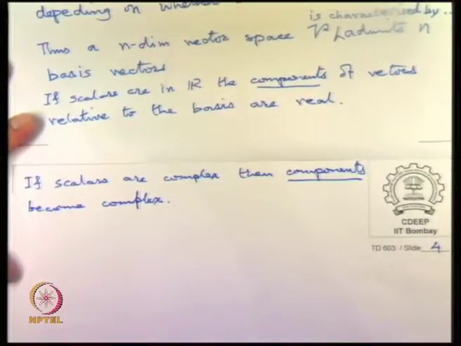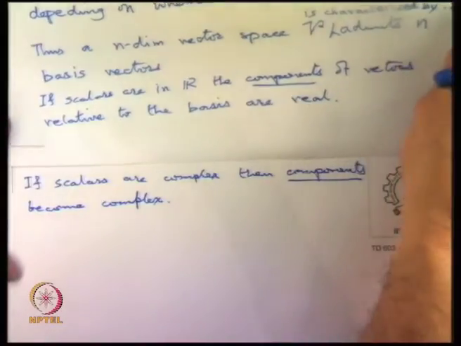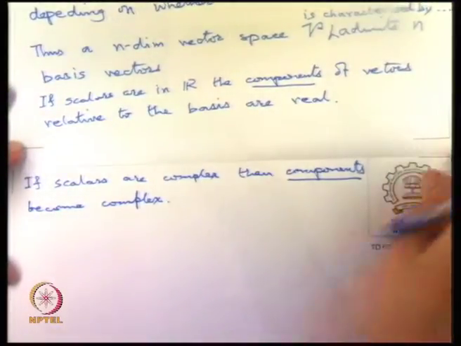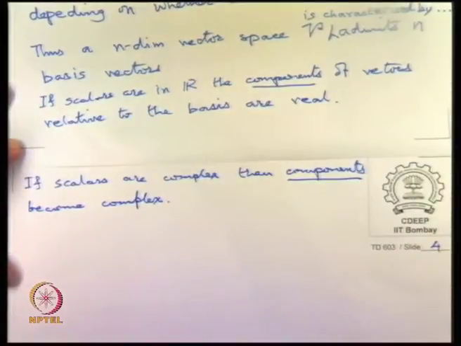But what this boils down to in practice is that secretly it becomes a 2n dimensional real vector space, because the complex numbers you can treat all the real multiplication separately and all the imaginary part multiplication separately.